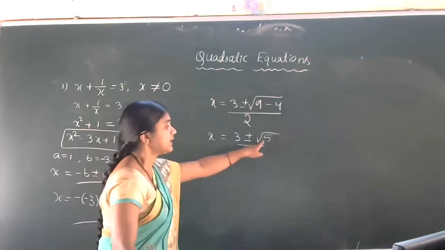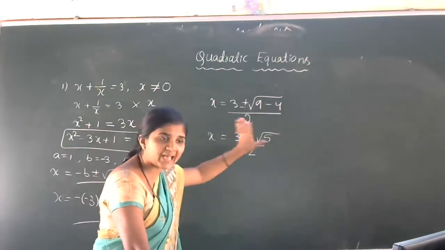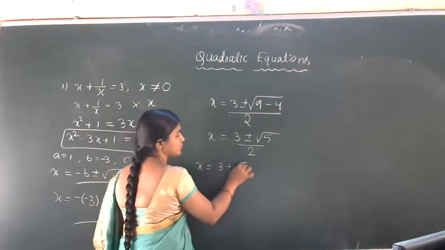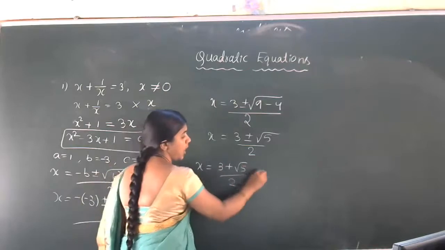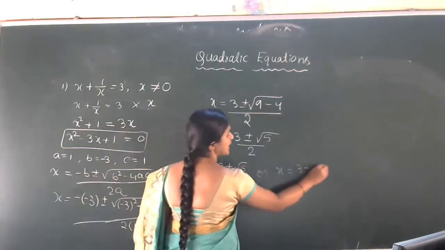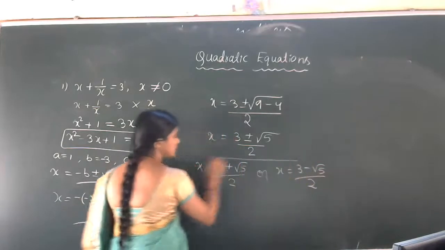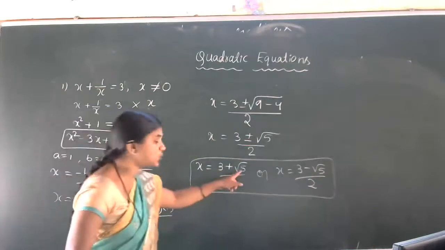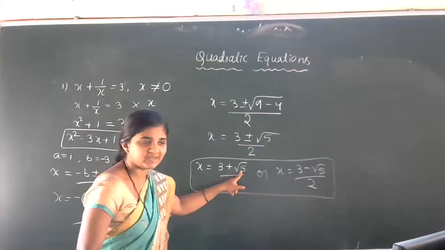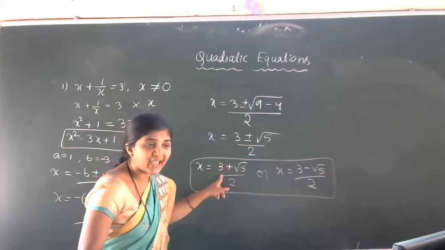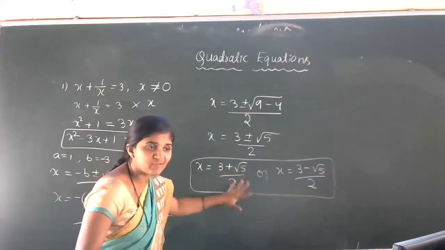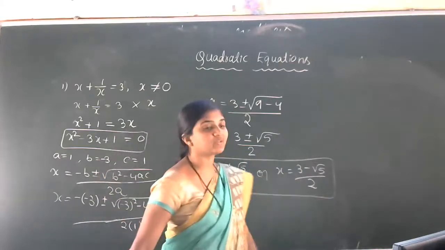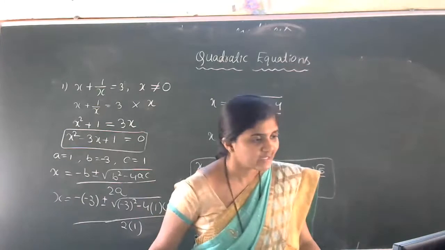See here, we cannot remove the root 5, root 5 stays as it is. So the roots are x is equal to 3 plus root 5 divided by 2 or x is equal to 3 minus root 5 divided by 2. These are the roots of the quadratic. Further we cannot continue because root 5 is not a perfect root number. That's why 3 plus root 5 we cannot add here. This is the final answer: x is equal to 3 plus root 5 divided by 2 or x is equal to 3 minus root 5 divided by 2.